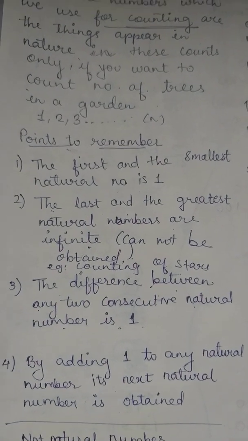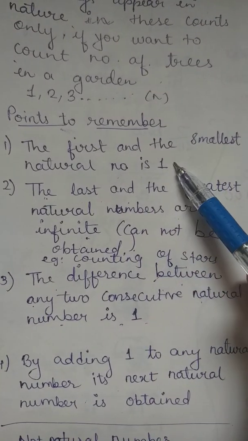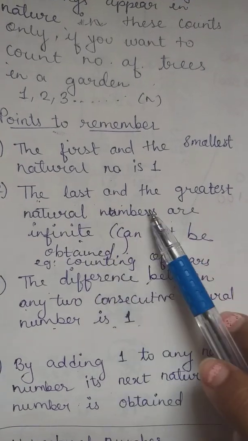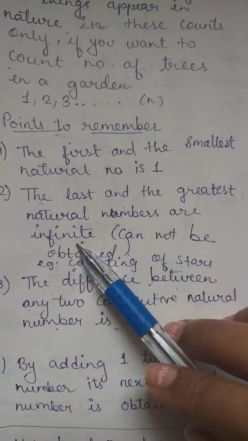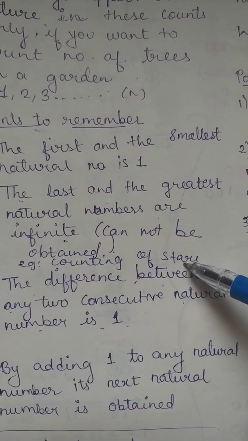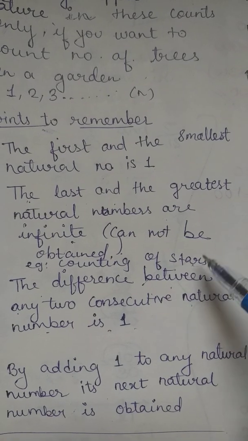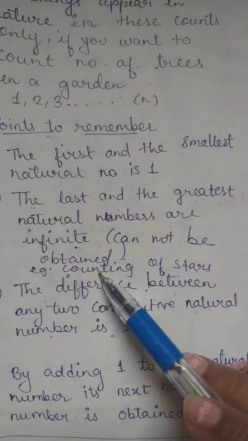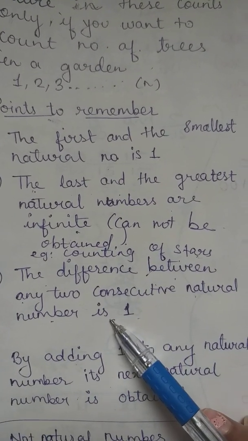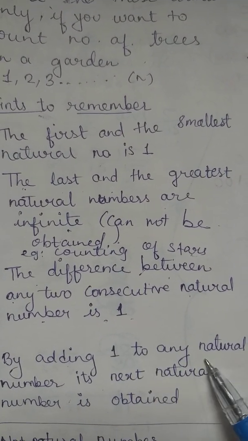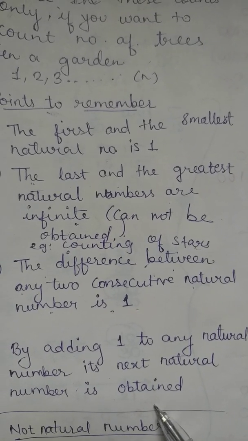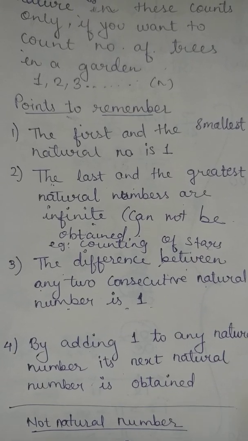So, points to remember, I'll go through them again. The first and the smallest natural number is 1. The last and the greatest natural number is infinite. For example, in counting stars, we don't know how many stars there are, so the last number cannot be obtained. The difference between any two consecutive natural numbers is 1. And by adding 1 to any natural number, its next number is obtained. Hope you are clear with all 4 points to be remembered.